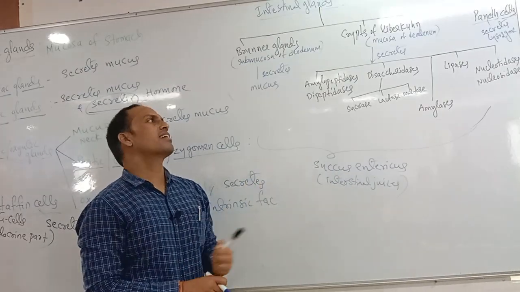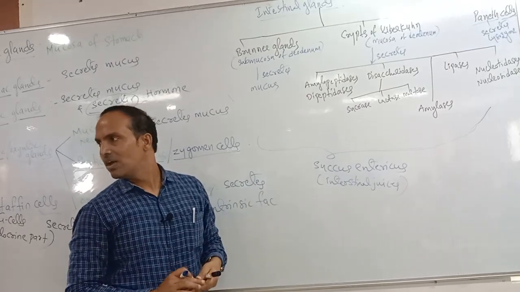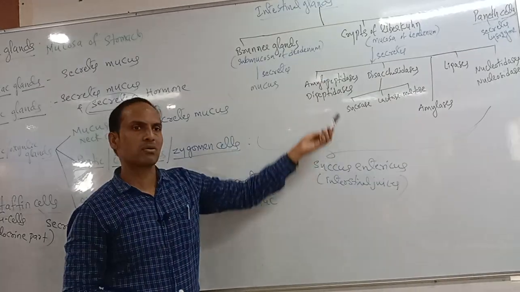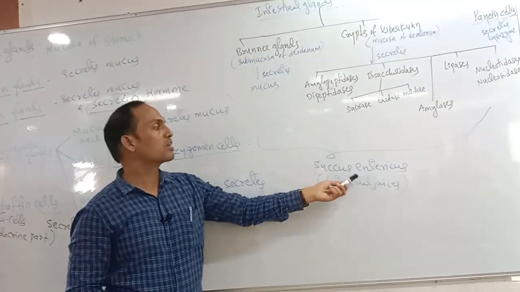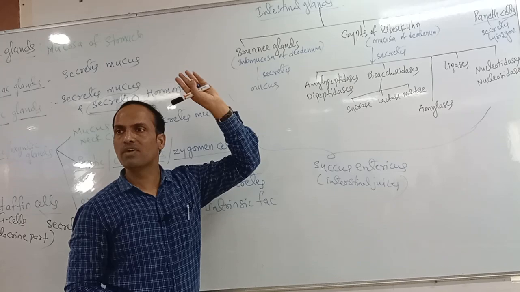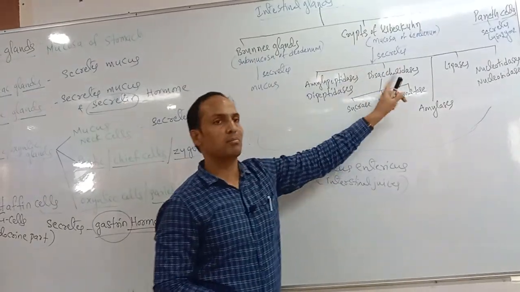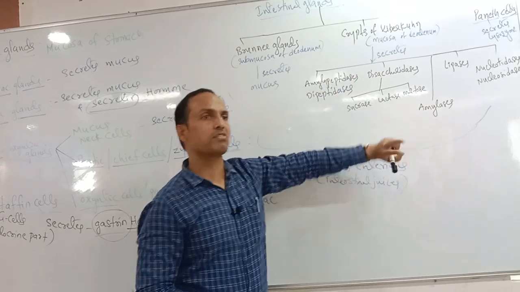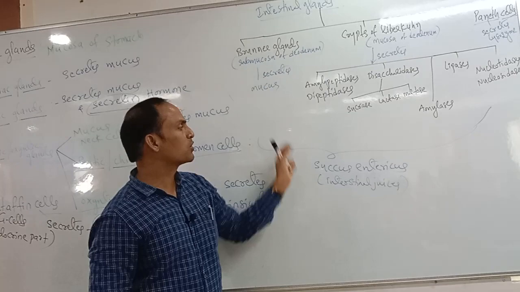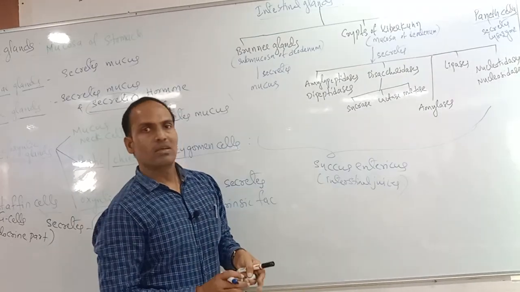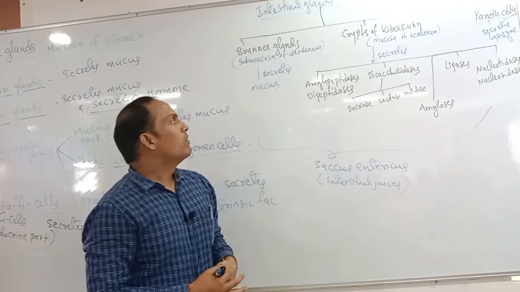But except for the Paneth cells' lysozyme, it does not come under succus entericus. Succus entericus means the crypts of Lieberkühn enzymes and Brunner gland secretions, all together. It is very, very important. It is not only the crypts of Lieberkühn juices; along with them, the Brunner gland secretion is also together called succus entericus.